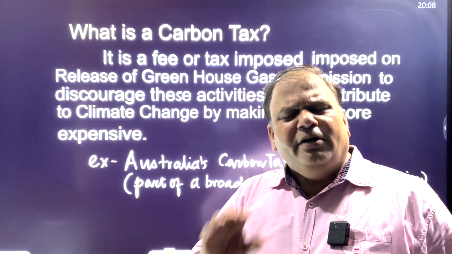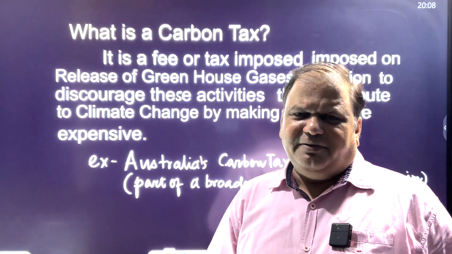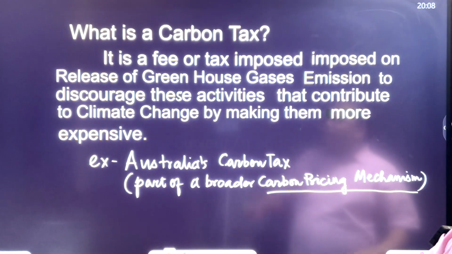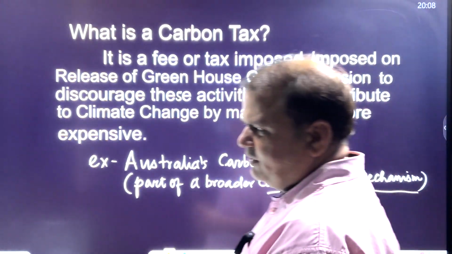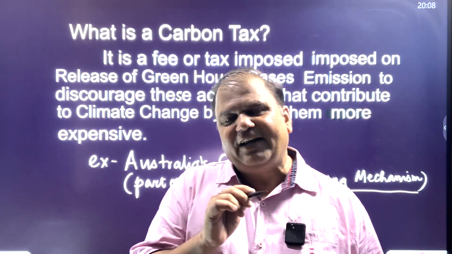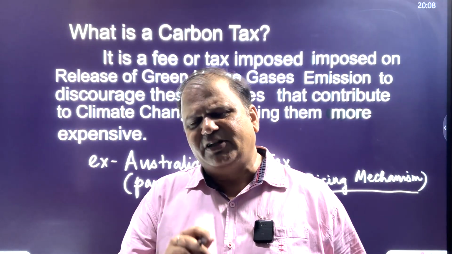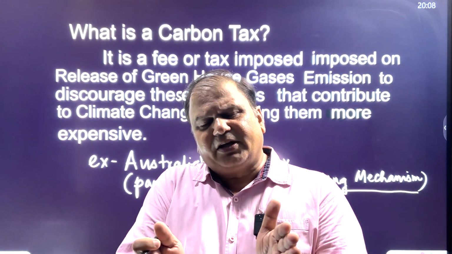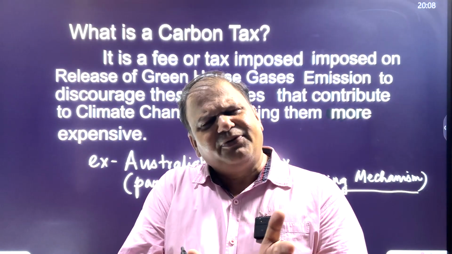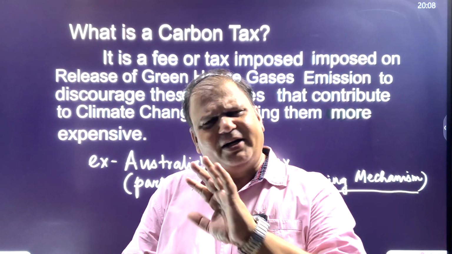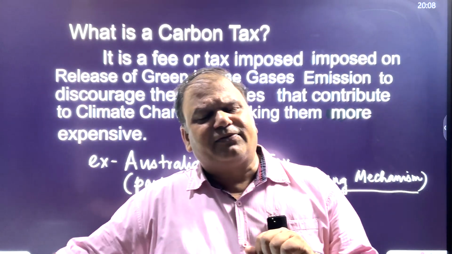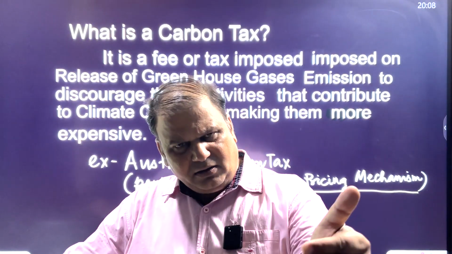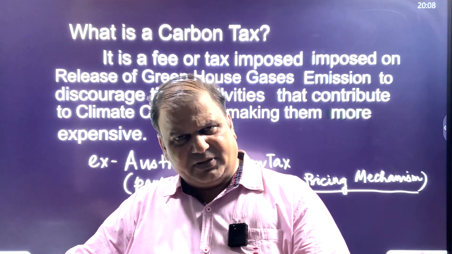The carbon border adjustment mechanism is a type of carbon tax, and it would be imposed by the European Union starting from January 1st, 2026, when the operational phase starts. There are two phases of the carbon border adjustment mechanism. First is the transitional phase, which has already started from 1st October 2023, and would end on December 31st, 2025.